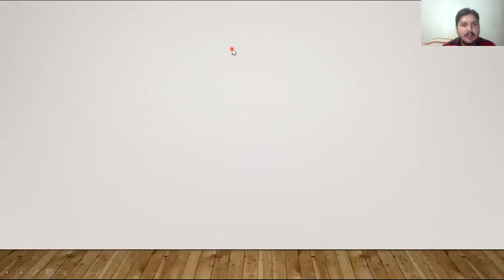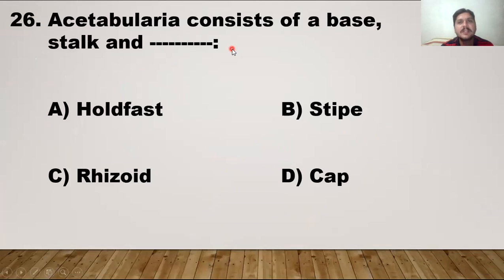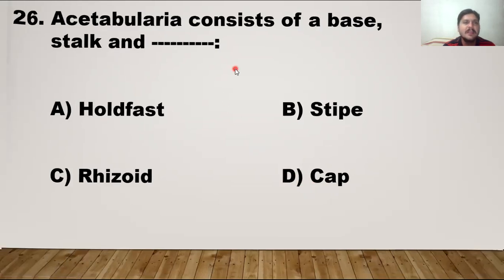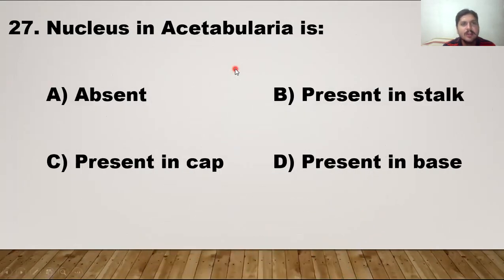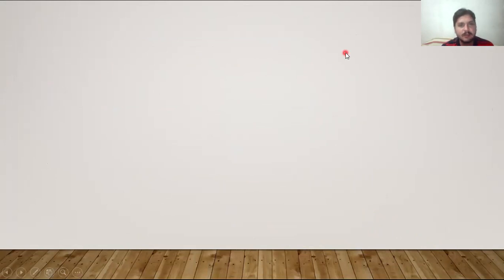The next MCQ number 26. Acetabularia consists of a base, stalk, and a cap. Nucleus in Acetabularia is absent, present in stalk, present in cap, or present in base. The nucleus is always present in the base of Acetabularia.